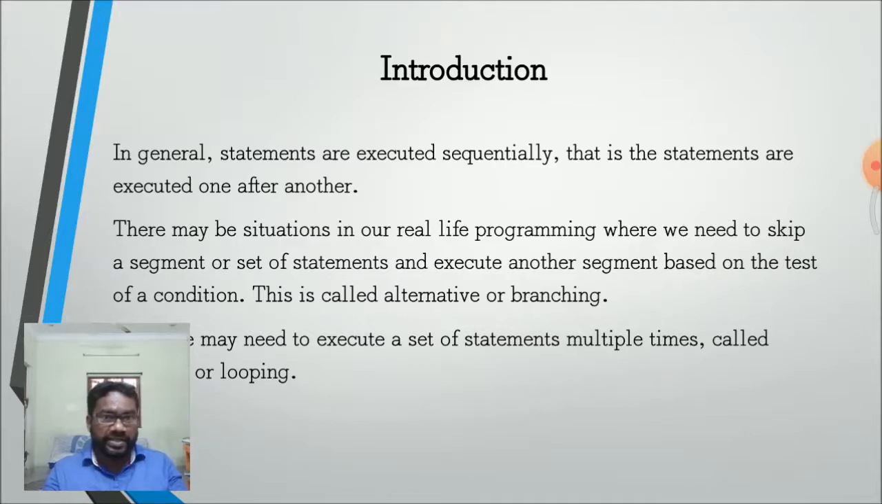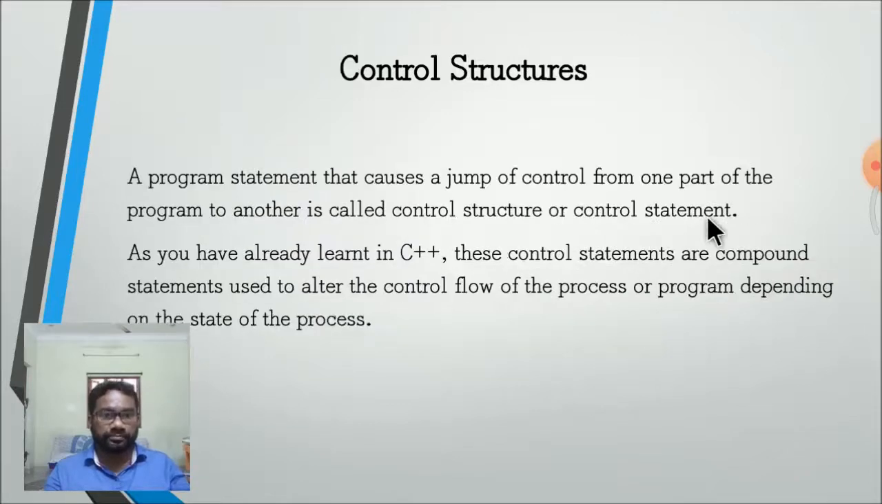When a set of statements needs to be executed multiple times, it is called an iteration or looping statement. There are three types of statements executed in control structures. A program statement that causes a jump of control from one part of the program to another is called a control structure or control statement.